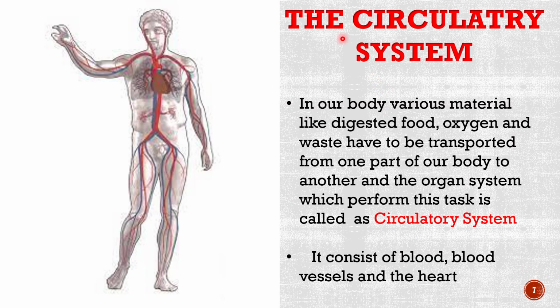Now we are going to have a look at the circulatory system in detail. In our body, various materials like digested food, oxygen, and waste have to be transported from one part of our body to another, and the organ system which performs this task is called the circulatory system. It consists of blood vessels and the heart, which we can observe in this image: the person has the heart in the center, and the heart is connected with various wire-like structures which are called blood vessels, and the blood is present in these blood vessels.